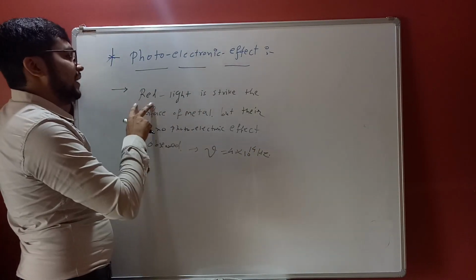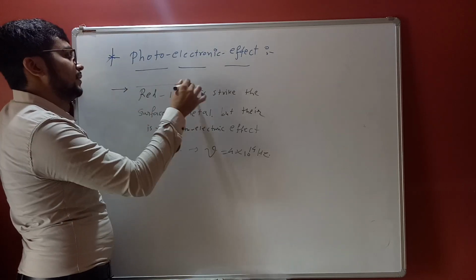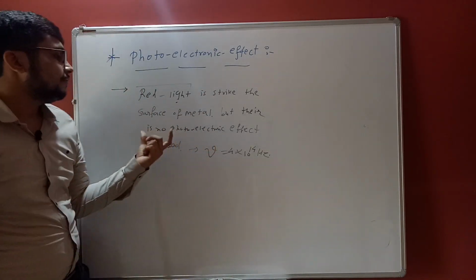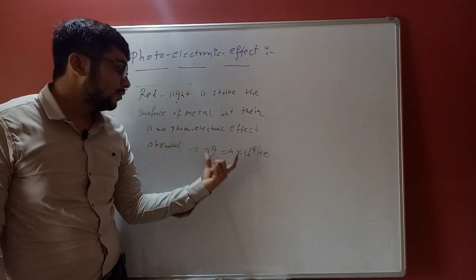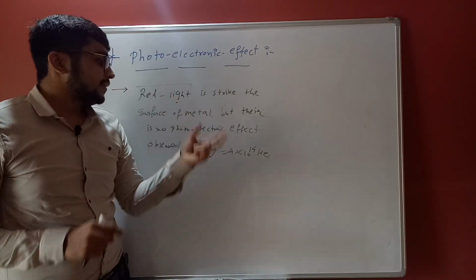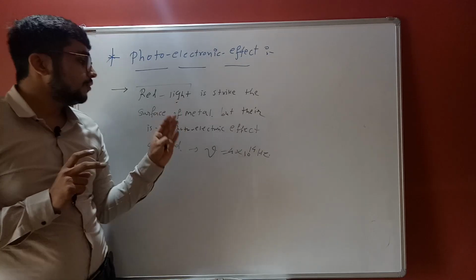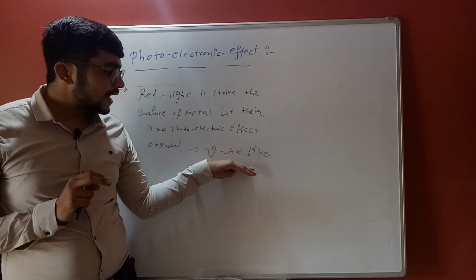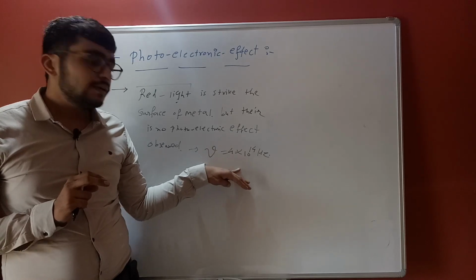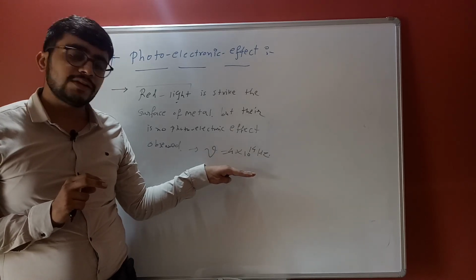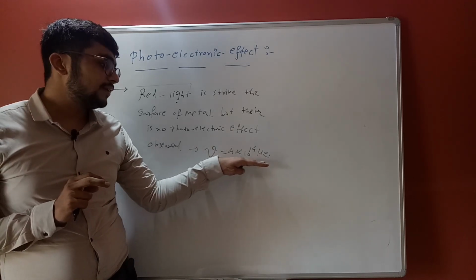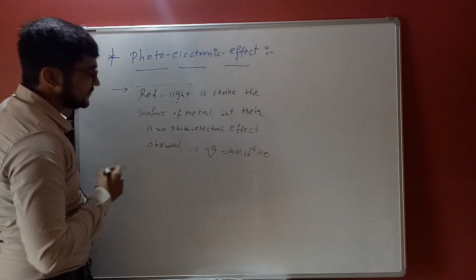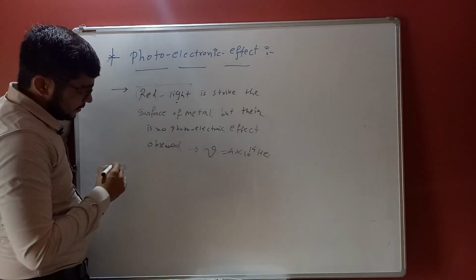So red light striking the surface of a metal does not show the photoelectric effect, because the effect depends on the intensity and frequency of light. The frequency is not higher than the threshold value, so it is not observed.